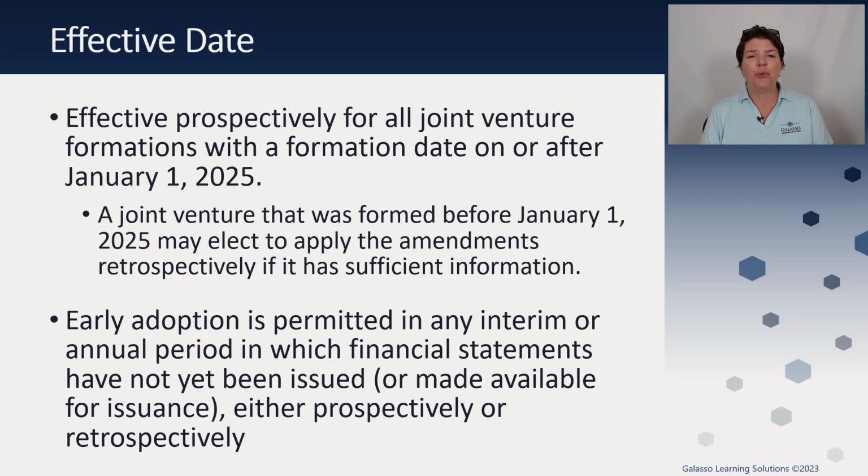Now, if you are about to enter into a joint venture, obviously one of the benefits here is that they are allowing early adoption in any interim or annual period in which the financial statements have not yet been issued or made available to be issued for those private entities, and that could be done either prospectively or retrospectively. So the standard was really looking to make this a little bit more clean.